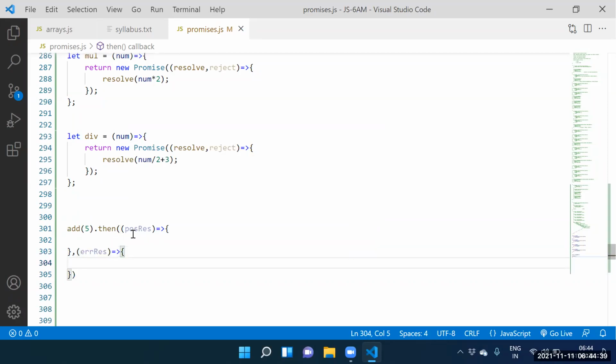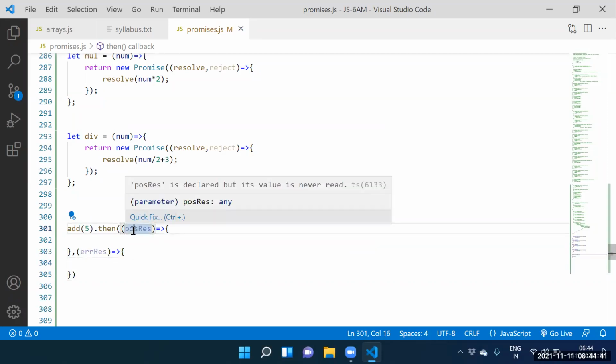Guys, what does the positive response contain? 10. The positive response contains 10.